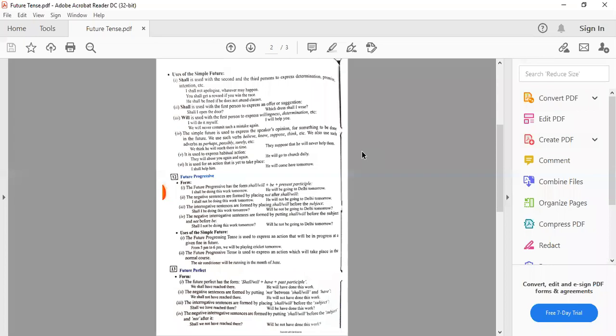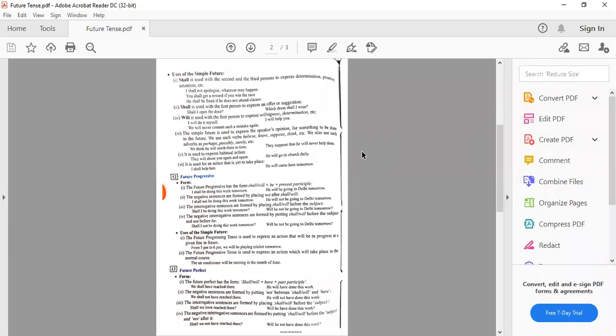The interrogative sentences are formed by placing will or shall before the subject. Shall I be doing this work tomorrow? Will he not be going to Delhi tomorrow? That means we bring the helping verb will or shall in the beginning according to the subject. The negative interrogative sentences are formed by putting will or shall before the subject and not before be.